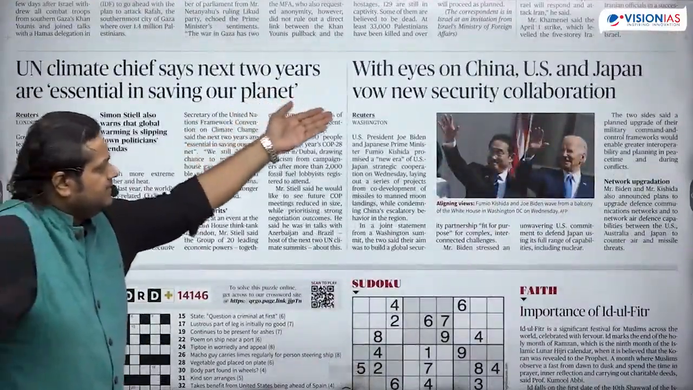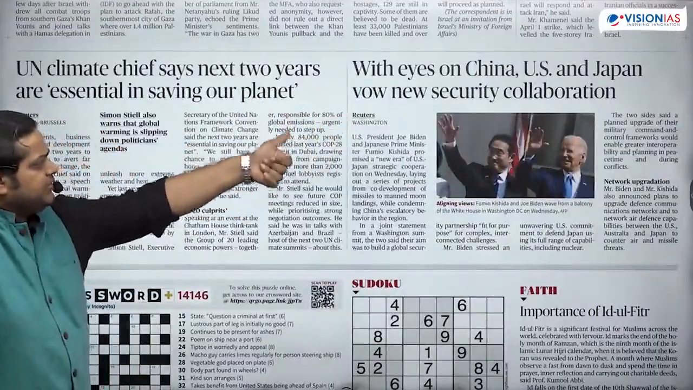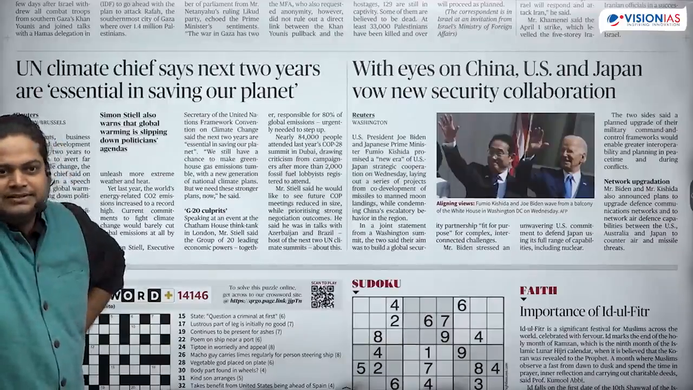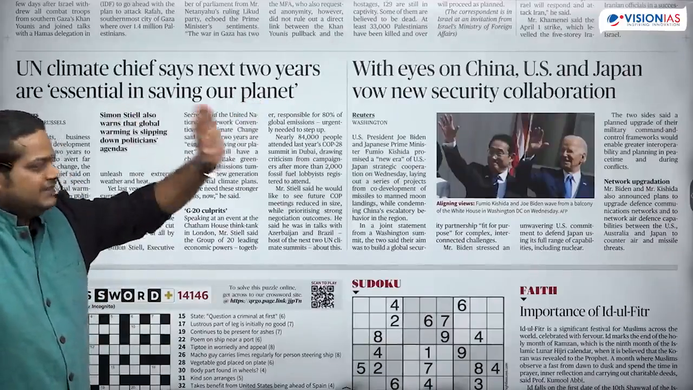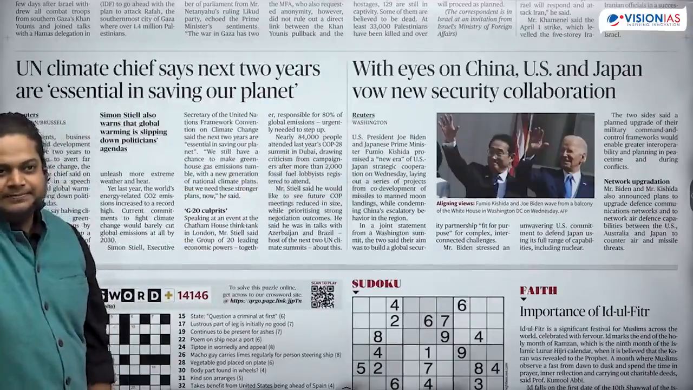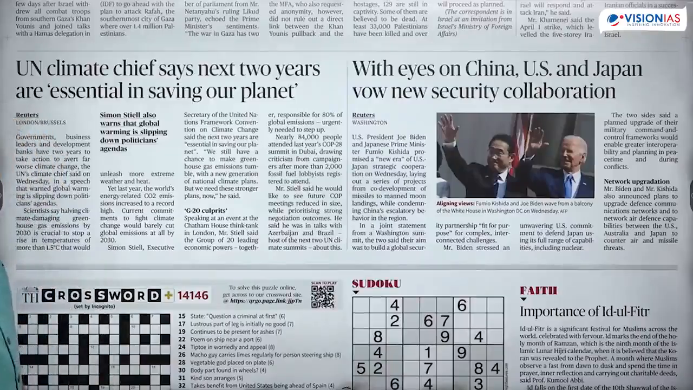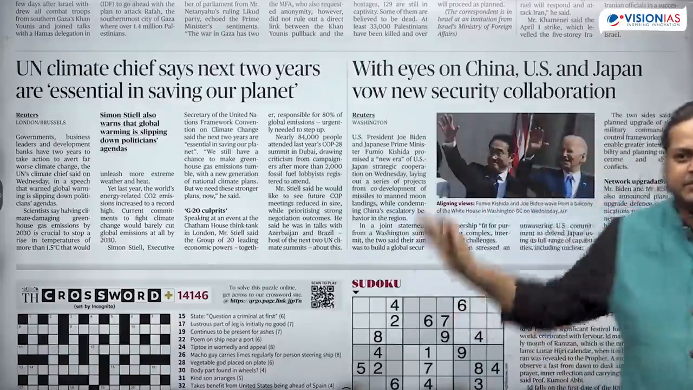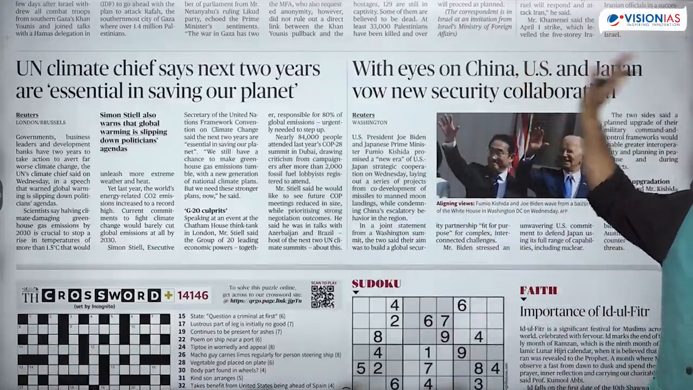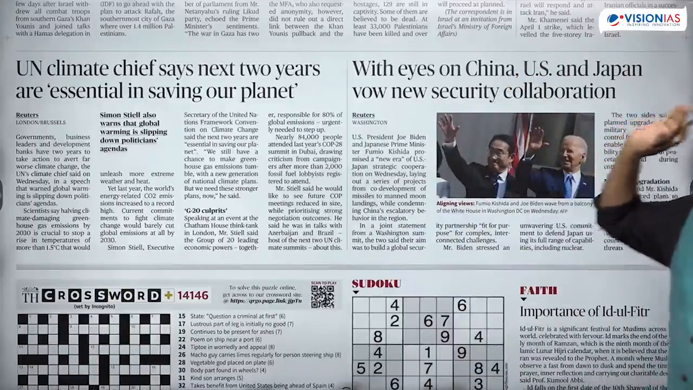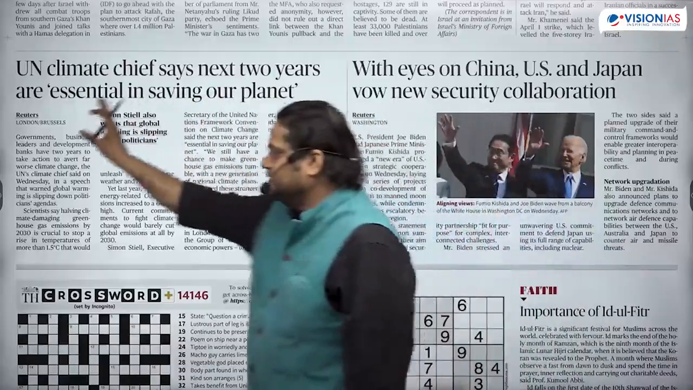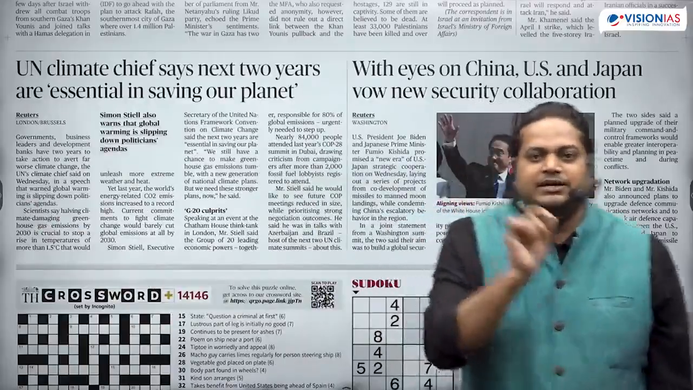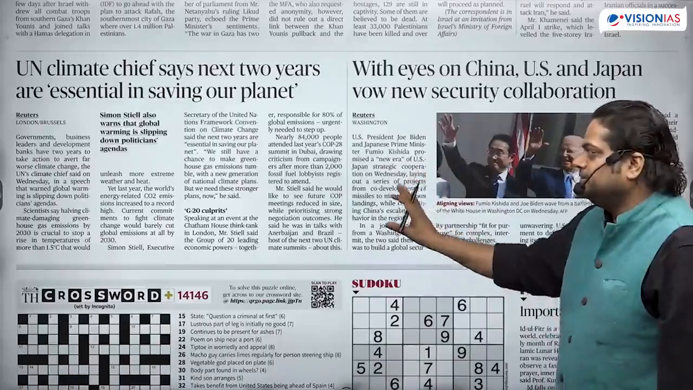This article, with eyes on China, US and Japan, is about security collaboration. Is this important? Just this is the news. Inside, the same is written, it just explained it. Then: UN climate chief says next 2 years are essential in saving our planet. Again, the same news which was there in the hottest March. It is related to climate change. We'll read this article to see what they are saying. They might have some concrete data or some understanding about it. So we'll read this article.